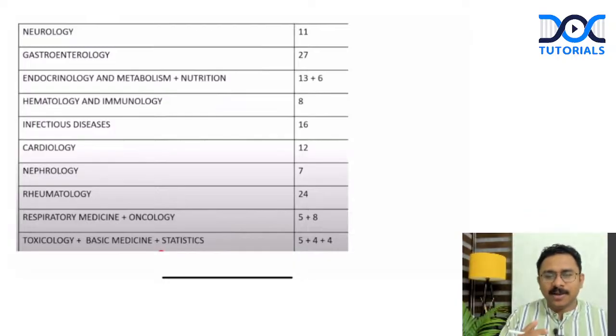Respiratory medicine, around 5, oncology, 8, toxicology, basic medicine, that is your miscellaneous topics, plus biostatistics had around 13 questions as well. So what am I trying to tell you? Am I trying to tell you that this is the weightage that you are going to face for the upcoming NEET SS tests? Well, not that.